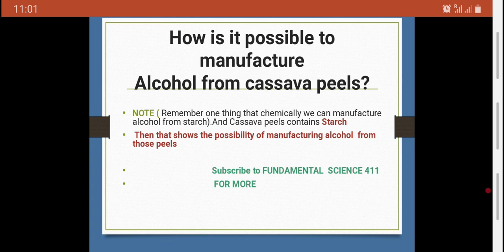And remember, according to the subtopic of alcohol fermentation in chemistry, there is a saying that we can manufacture alcohol from starch, and cassava peels contain starch. That shows that we can do it.